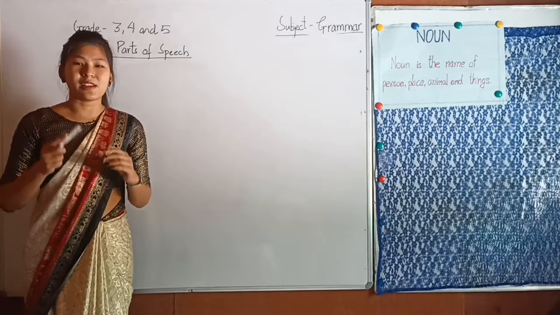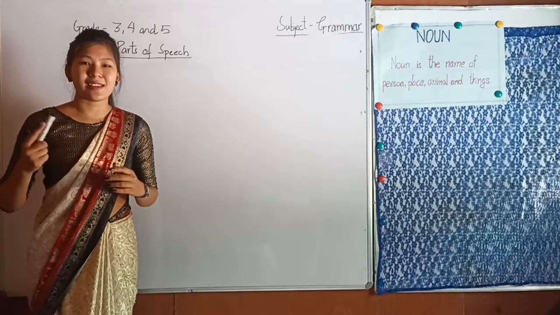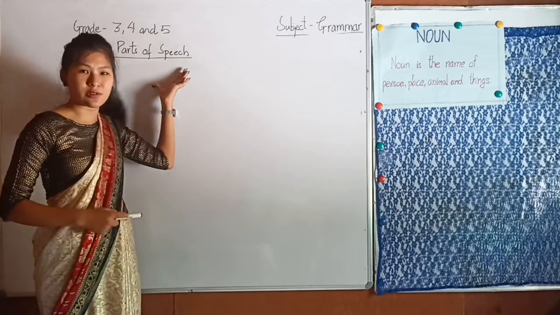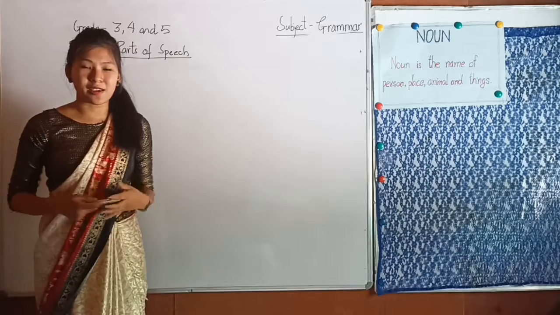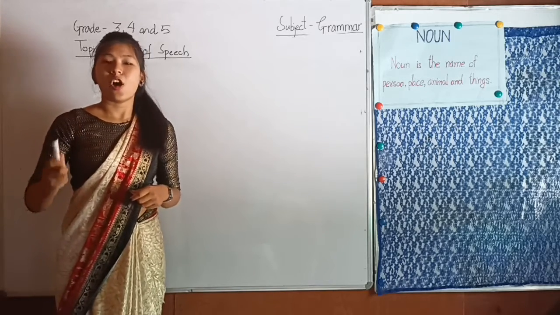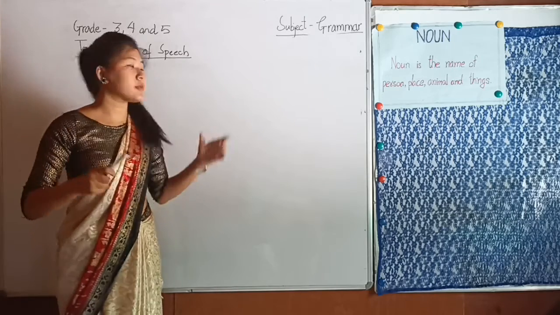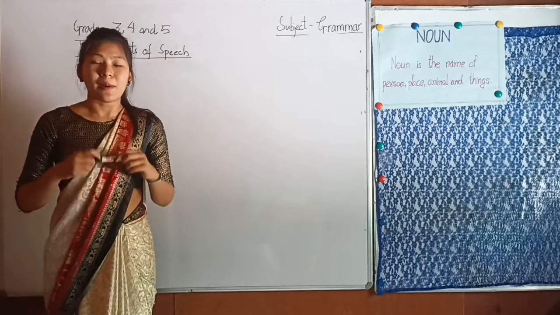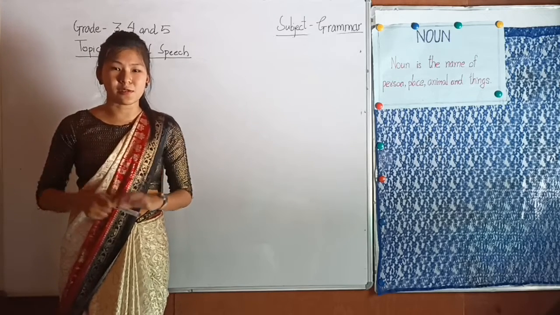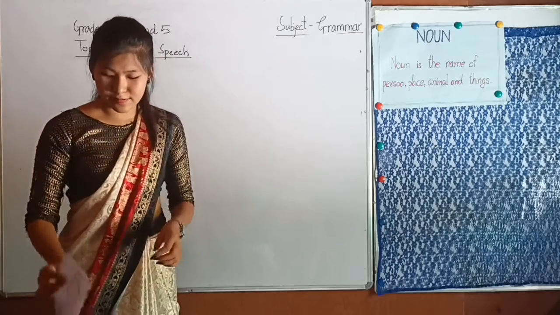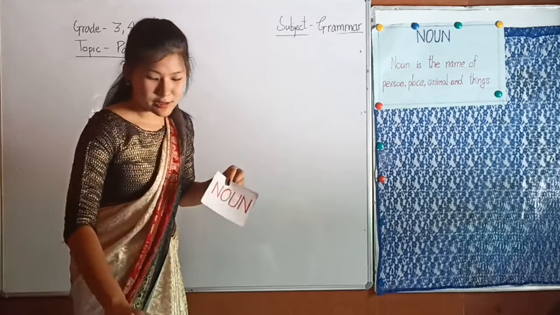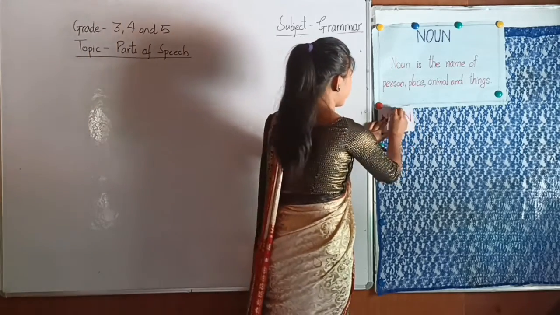Parts of speech plays a very important role in learning English grammar because it is based on parts of speech only. When we speak or when we write, we use different kinds of words. Those words are called parts of speech. Parts of speech are of 8 types. There are 8 parts of speech, and the first one is noun. N-O-U-N, noun.